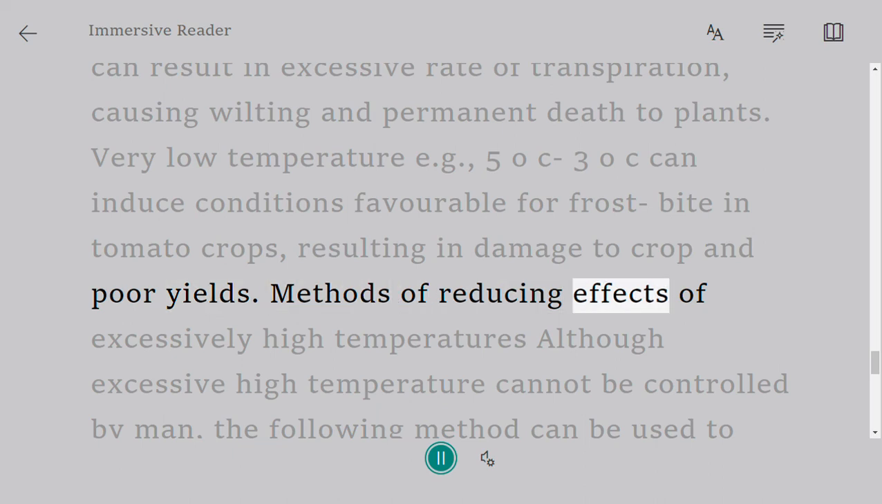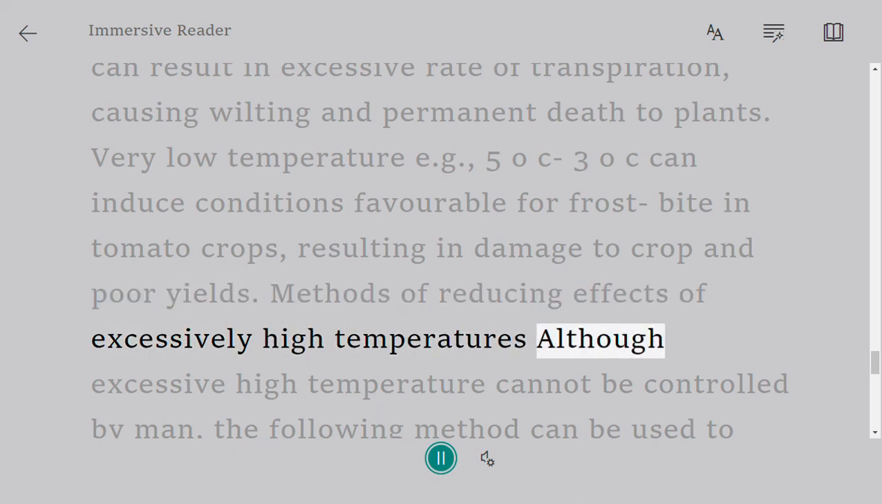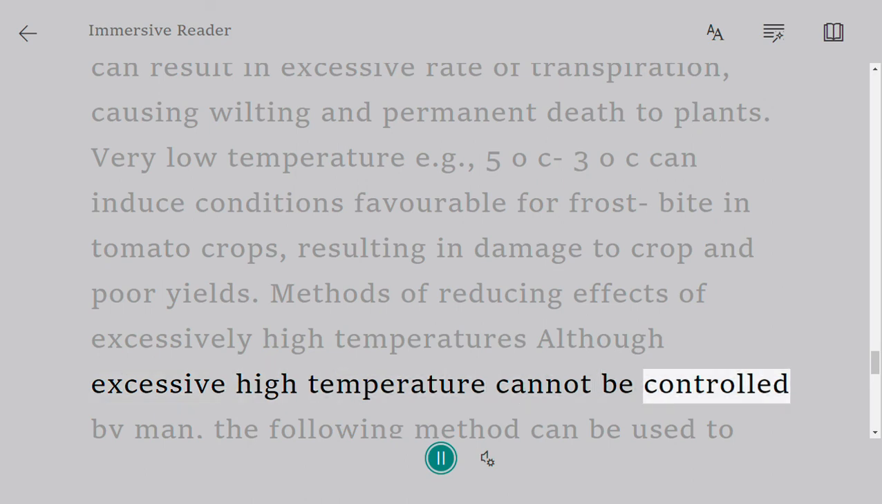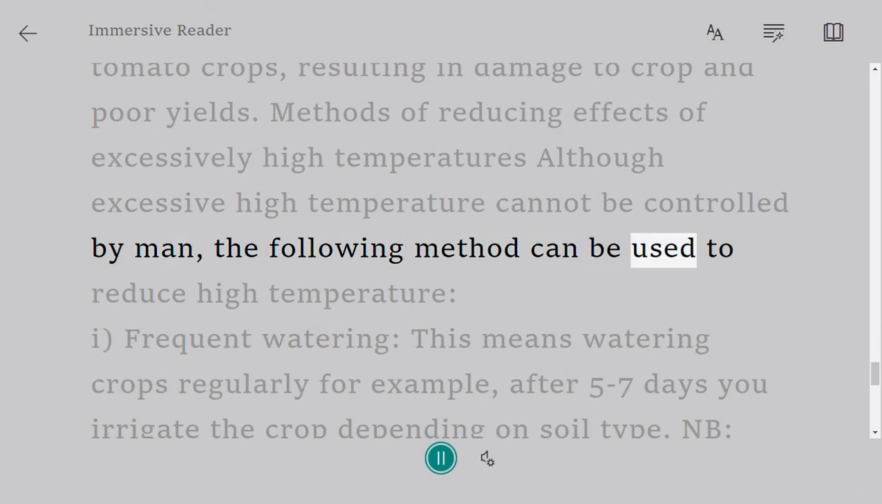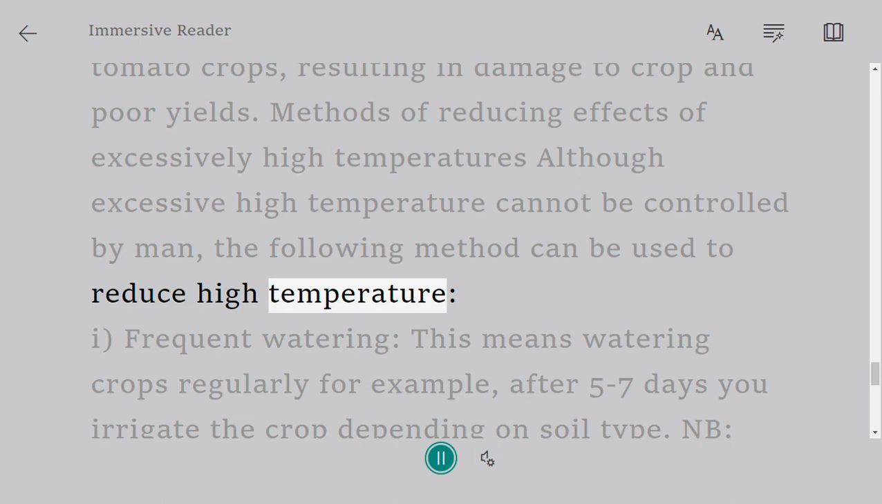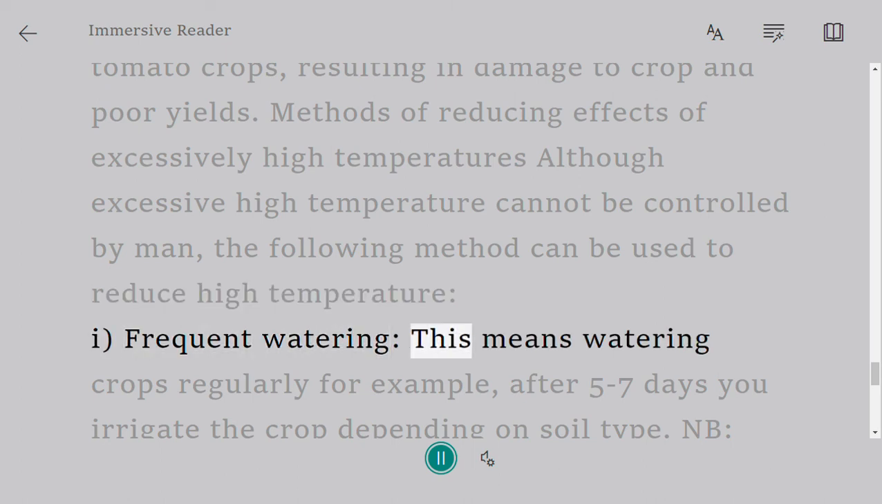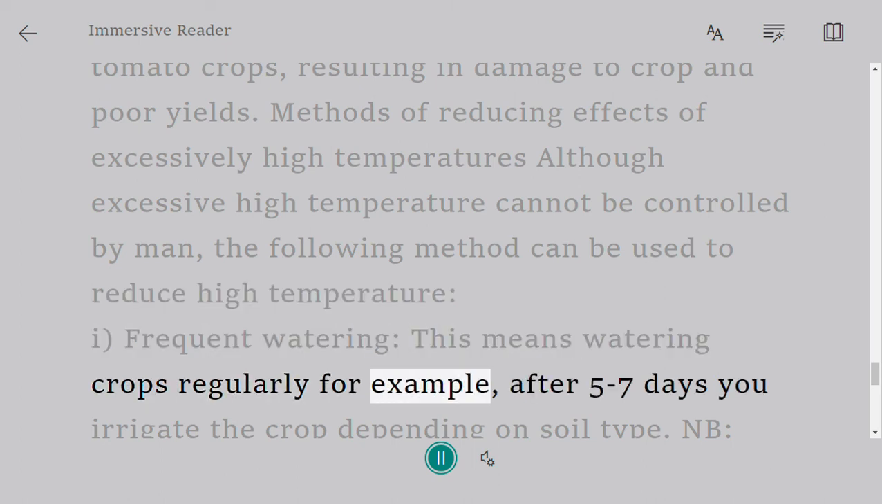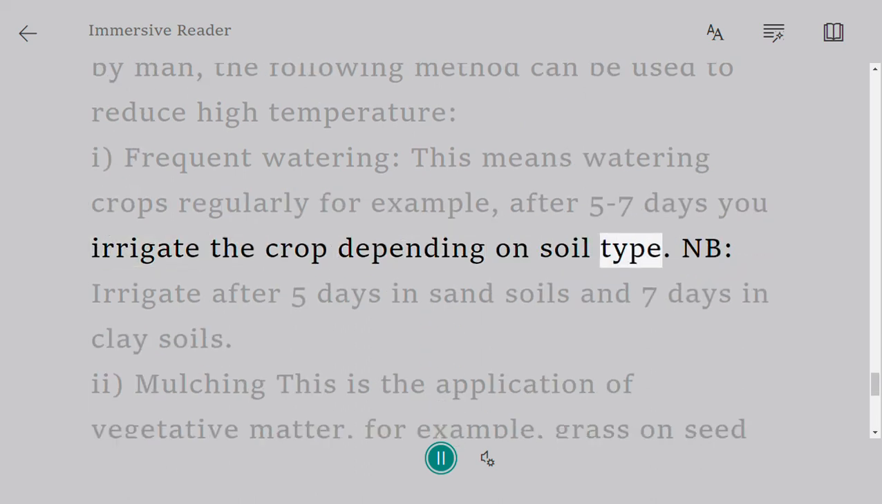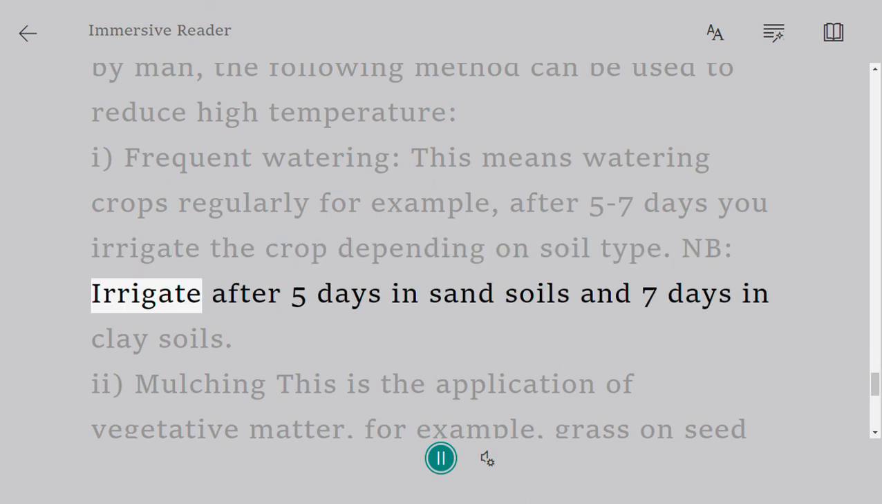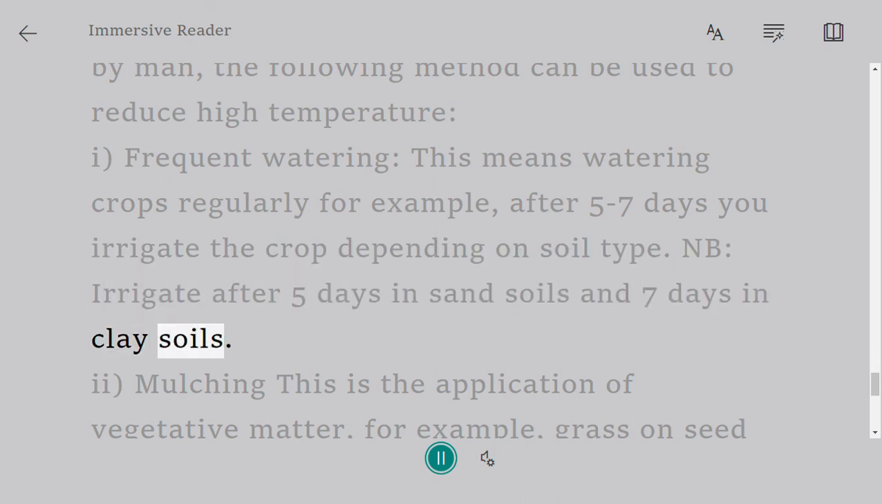Methods of reducing effects of excessively high temperatures. Although excessively high temperature cannot be controlled by man, the following methods can be used to reduce its effects. 1. Frequent watering. This means watering crops regularly. For example, after 5 to 7 days you irrigate the crop depending on soil type. NB. Irrigate after 5 days in sandy soils and 7 days in clay soils.